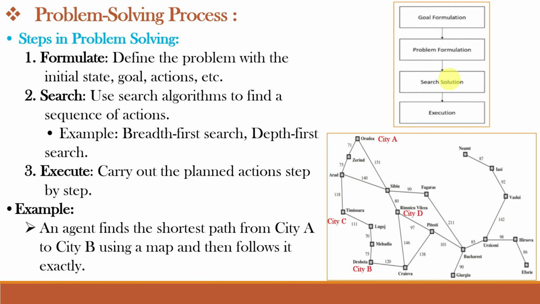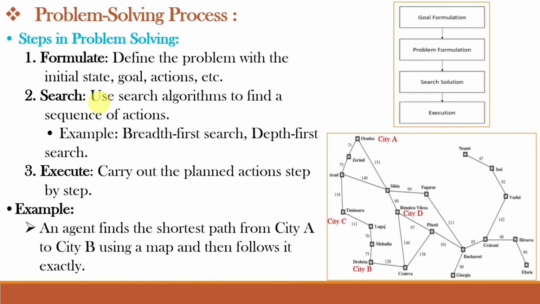So after using a search algorithm and deciding which route to take, it will carry out the execution. So the problem solving agent will carry out the following problem solving process. For problem solving, it will first formulate. That is, the first step is to clearly define the problem, which means figuring out where the agent will start, that is the initial state, and what it wants to achieve, that is the final goal, and what actions it can take to get there. And this initial state, goal and action can be analyzed using the state space representation of the problem.